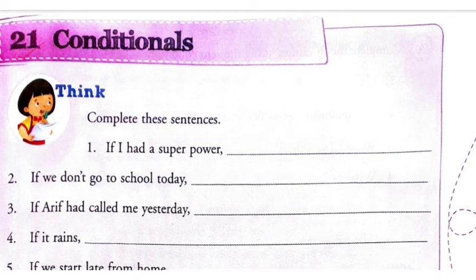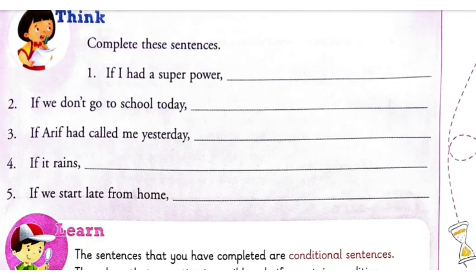If I had a superpower. Now you have to add something in order to give this part of the sentence a complete sense. If you don't go to school today, if Arif had called me yesterday, if it rains, if we start late from home. Now all these sentences start with the term if. That is a condition that is either to be filled up or not to be filled up.